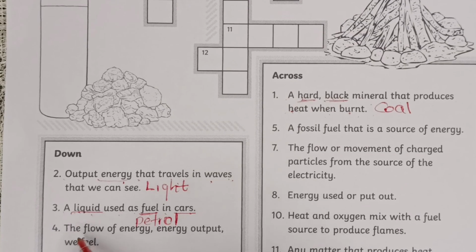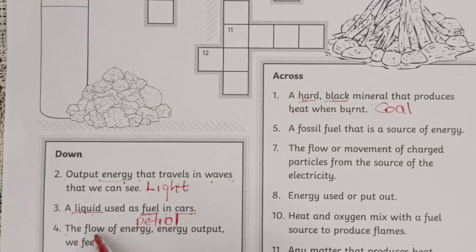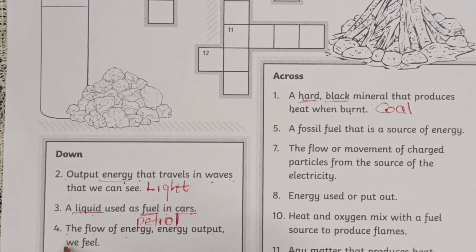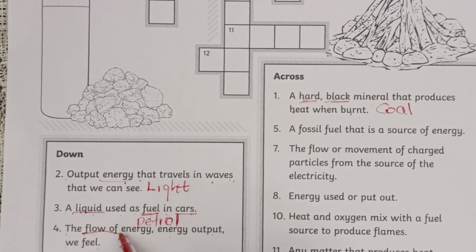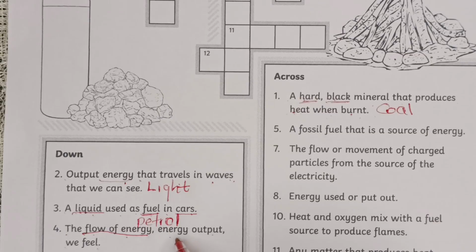We come to 4. 4 is the flow of energy. Energy output we feel. So what is the flow of energy? And this energy is an output energy that we feel.